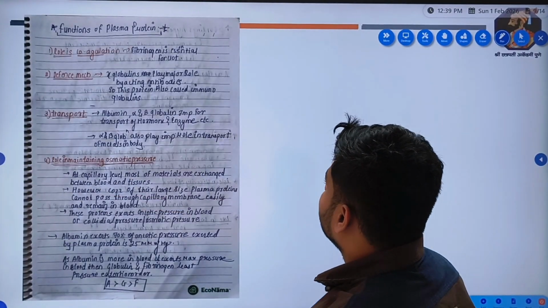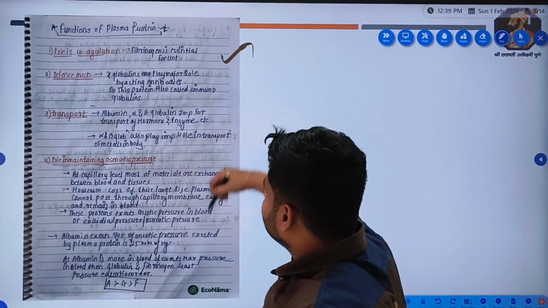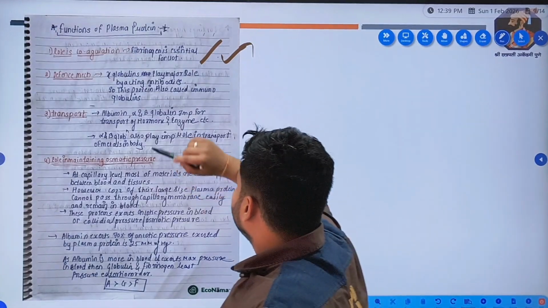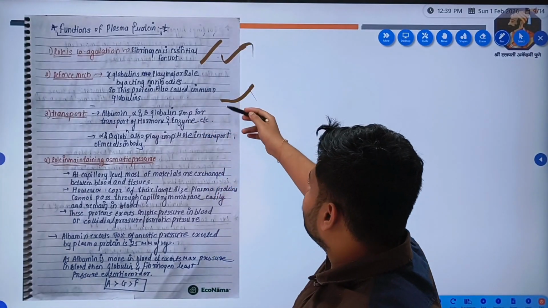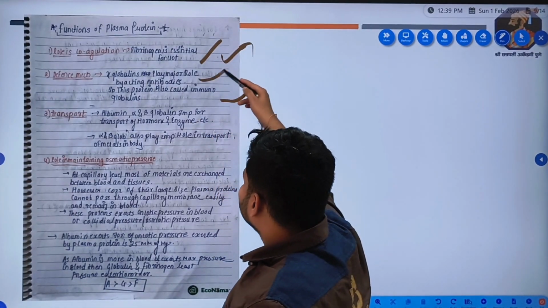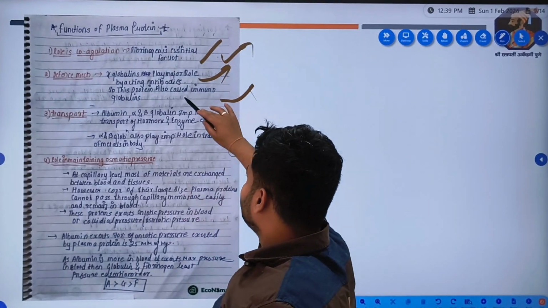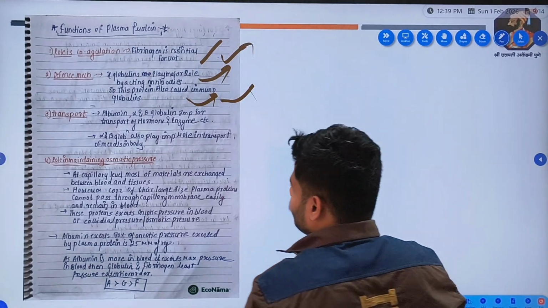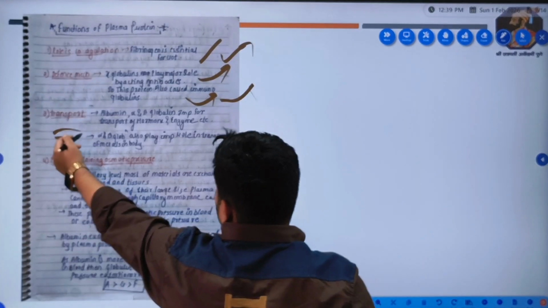Functions of plasma protein: helps in coagulation of the blood, because fibrinogen is essential for clotting factors. Okay. Defense mechanism: gamma globulin plays a major role by acting as antibodies. So these proteins are also called immunoglobulins, right? Very simple. Transport. Now this is a very important point, mark it.